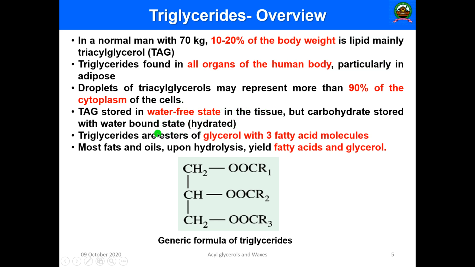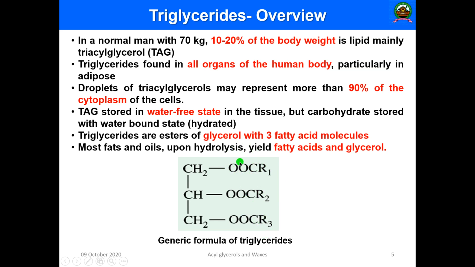These triglycerides are esters of glycerol with three fatty acid molecules. I have already told you that most fats and lipids upon hydrolysis produce fatty acid and glycerol. So here you can see CH2OOCR1, CHOOCR2, CH2OOCR3, where R1, R2, R3 are the various fatty acid residues, stabilized by an ester linkage.